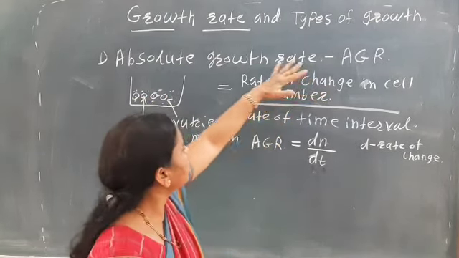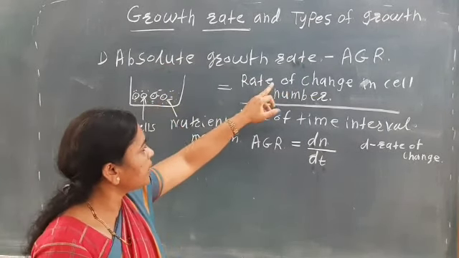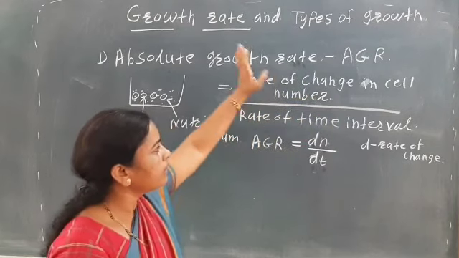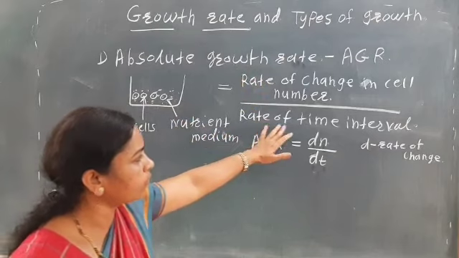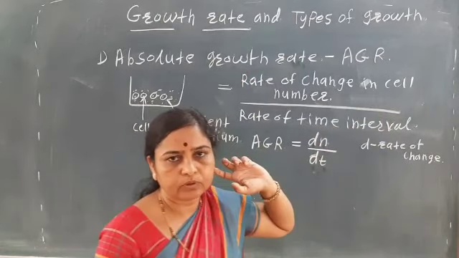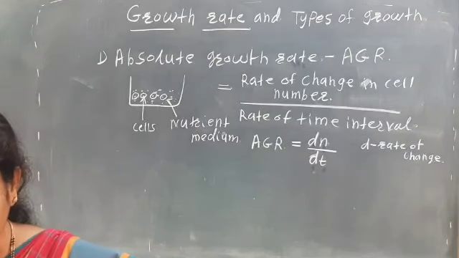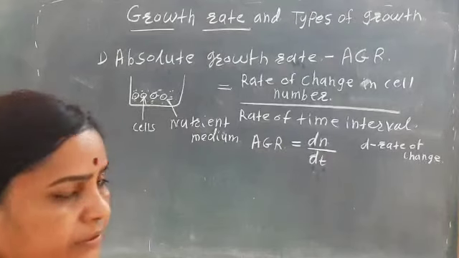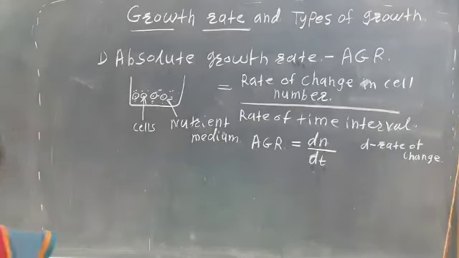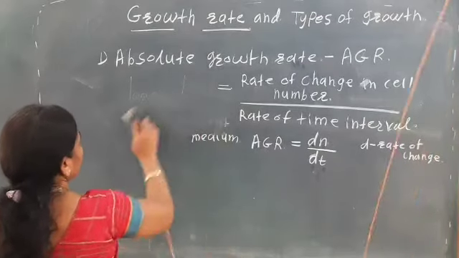The absolute growth rate is calculated as the change in the number of cells over the time interval. So that is the absolute growth rate, the AGR. Next, let's look at the relative growth rate.